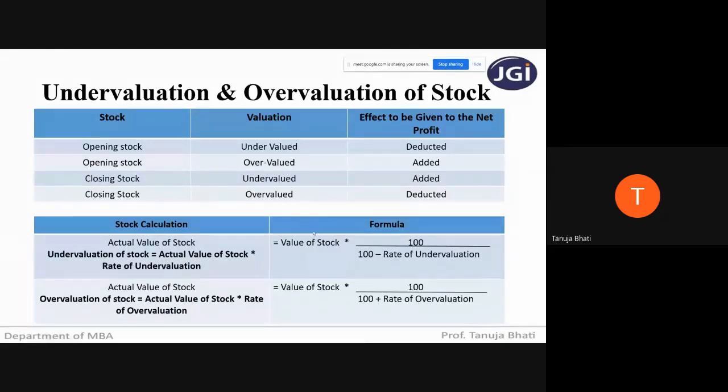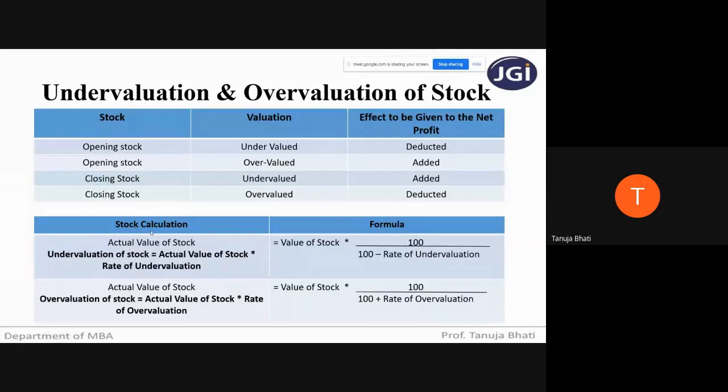Now, once you have got the actual value of stock, you will easily find out by how much it is undervalued by multiplying the actual value of stock into the rate of undervaluation. And in case of overvaluation of stock, once you know the actual value of stock, you have to multiply it with the rate of overvaluation in order to get the amount by which the stock is overvalued.